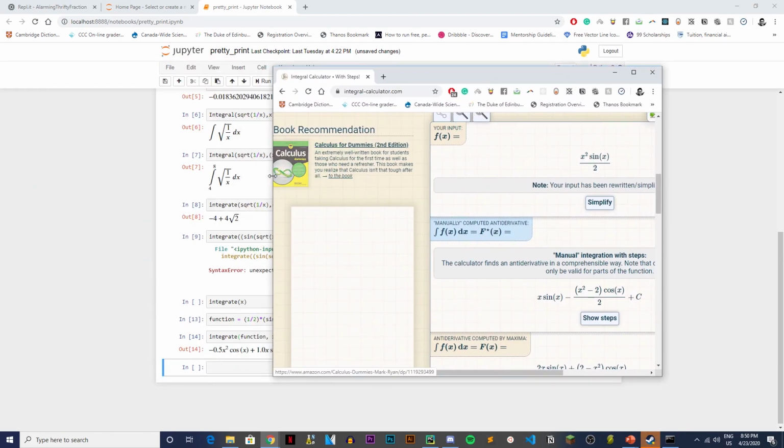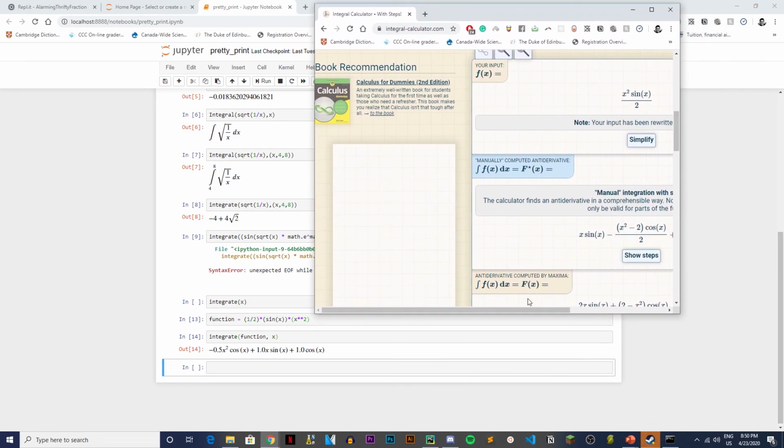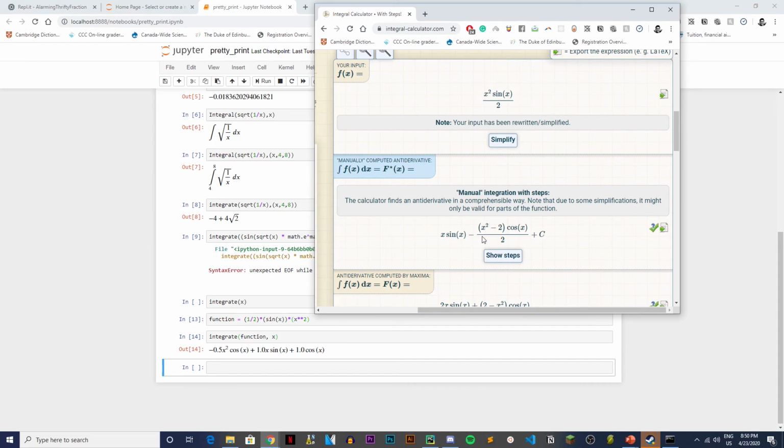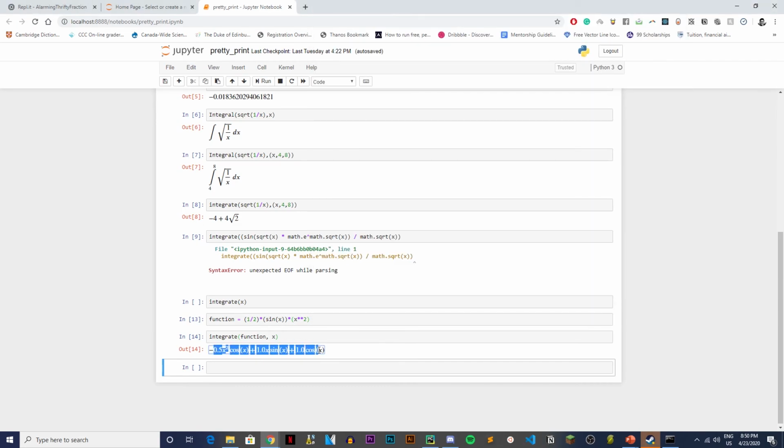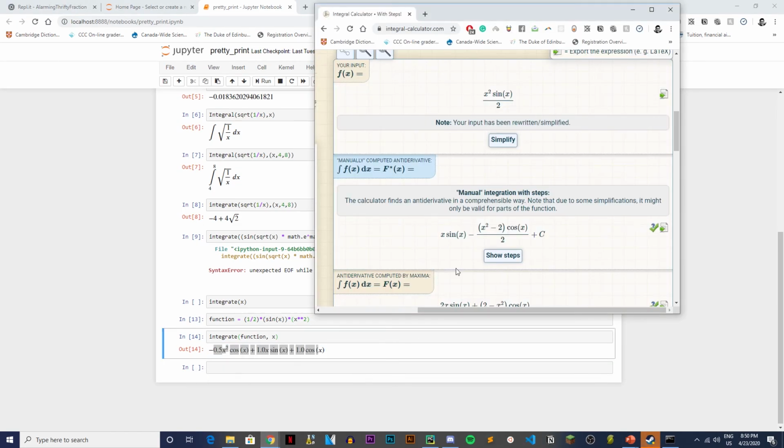Over here, I'll just show you guys that it's legit, all right? So over here, the answer is x sine of x minus x squared minus 2 blah blah blah. Over here we have minus 0.5 x squared. Because you can actually pull out a constant and put it there, this is a more simplified version of what we have over here.